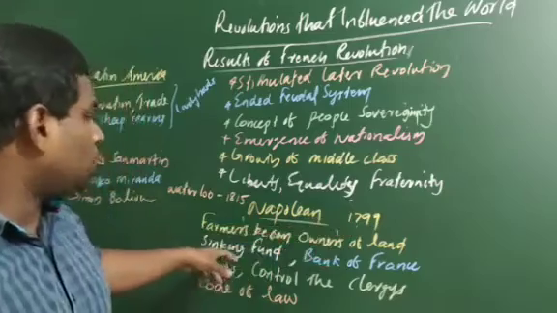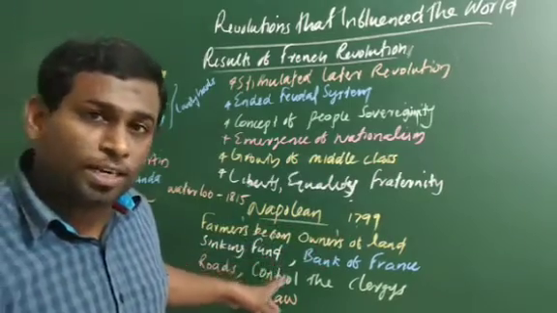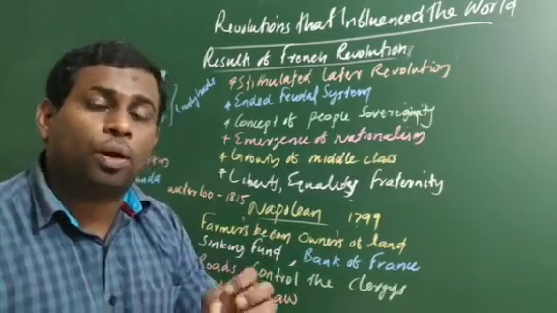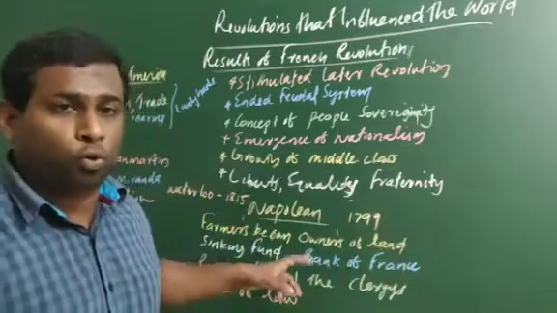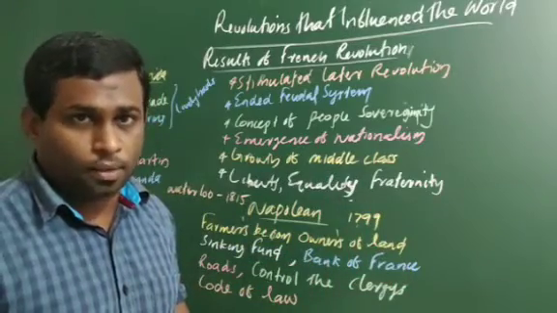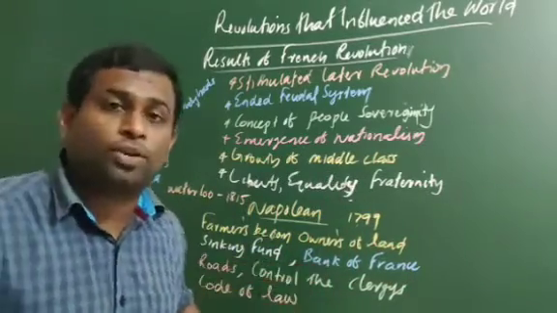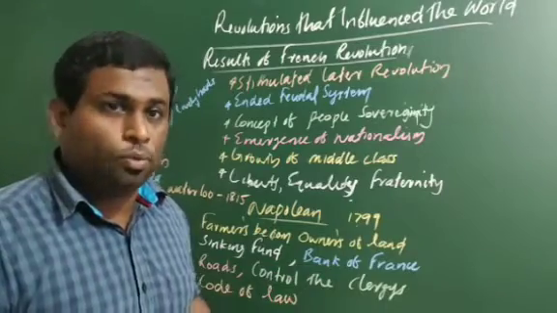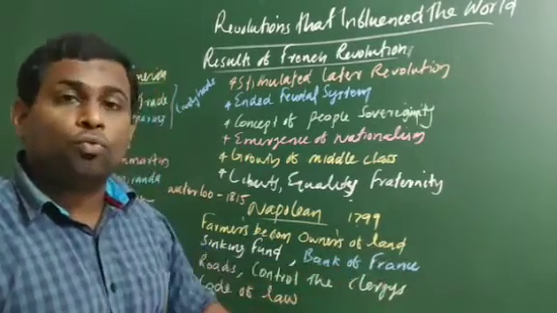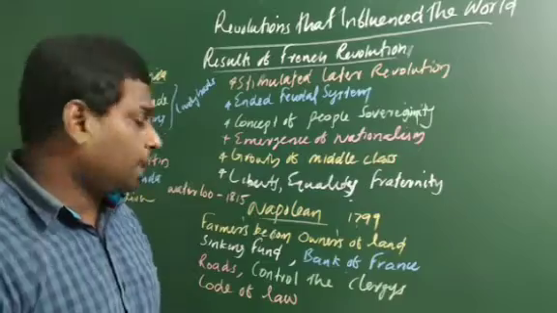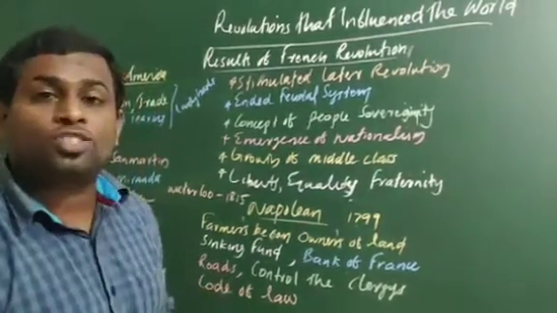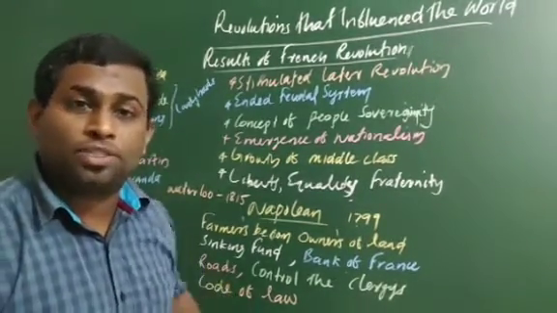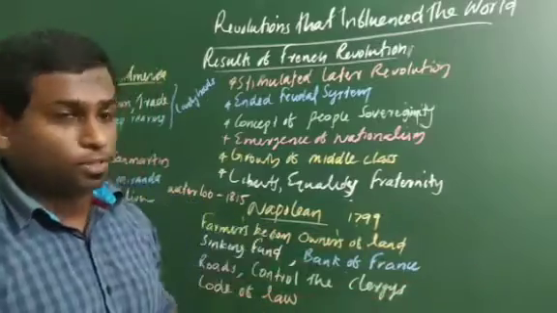And after that, he introduced a sinking fund with the aim of avoiding the public debt of France. In the same way, with the aim of economic development, he introduced a Bank of France. Then, he constructed many roads and bridges for smooth transportation.